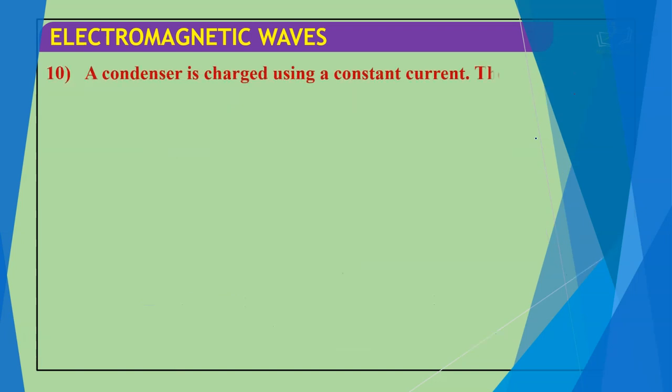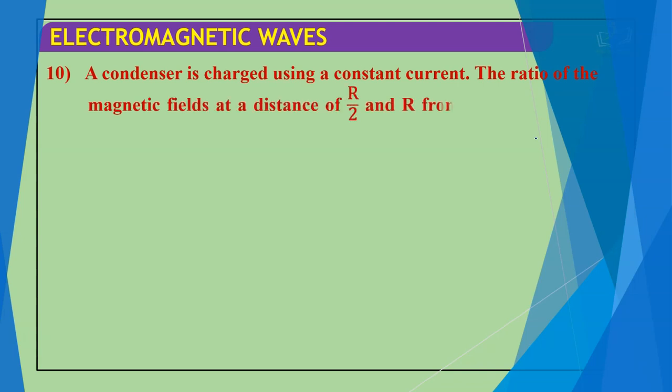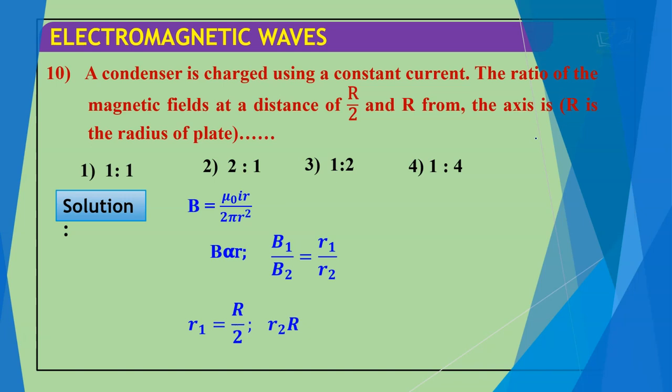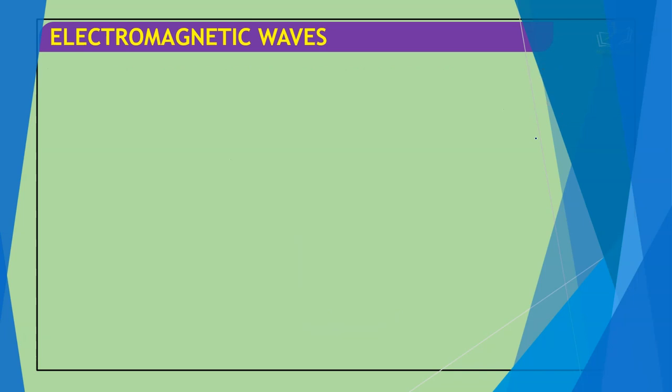Next question, we have a condenser being charged using a constant current. The ratio of magnetic field at a distance of r by 2 and r from the axis is, where r is the radius of a plate: 1:1, 2:1, 1:2, 1:4. Solution: we have B is equal to mu naught I r by 2 pi R square. So B is proportional to r, B1 by B2 is equal to R1 by R2, where R1 is R by 2 and R2 is R. So B1 by B2 is 1:2. According to that, the correct option is 3.